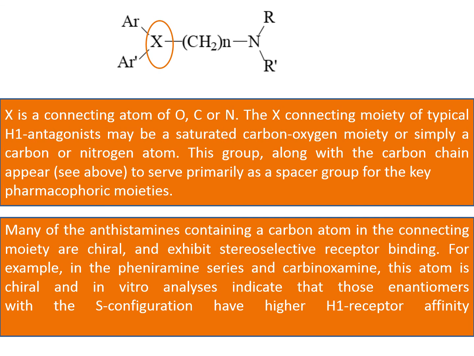Many antihistamines containing a carbon atom in the connecting moiety are chiral. Now, what is chiral? Chiral is a moiety where carbon is attached to 4 different groups and exhibits stereoselective receptor binding. For example, in the pheniramine series and carbinoxamine, this atom is chiral, and in vitro analysis indicates that the isomer with S configuration has a higher H1 receptor affinity. If you want to know the difference between the S and R configuration, please do mention it in the comment box.